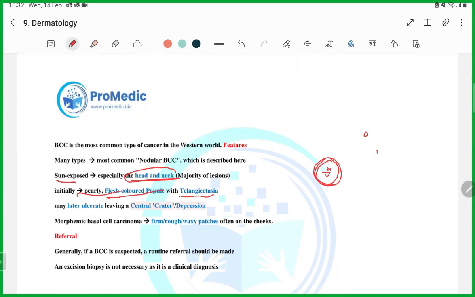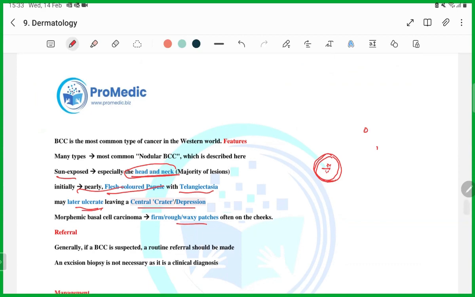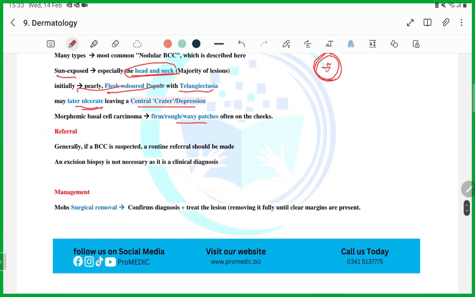Then ulceration, central depression, and there will be waxy patches, or firm, rough, waxy patches, often on the cheek. That's not important. The only important thing is rolled edges with central telangiectasia and central depression.